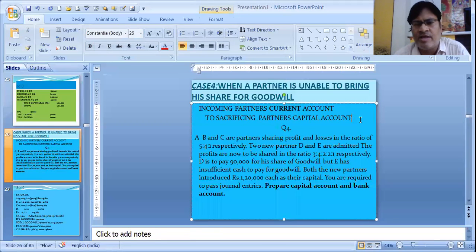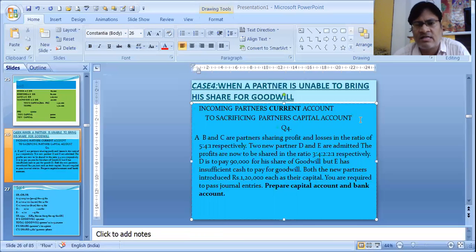Now he has to bring something. Partners will not leave him, because partners are sacrificing. Partners are not happy with only getting the capital into the business. They want something for themselves. Their capital should also increase because of the inclusion of the new partner. As the new partner is unable to bring anything, they are telling that, okay, we will debit your current account.